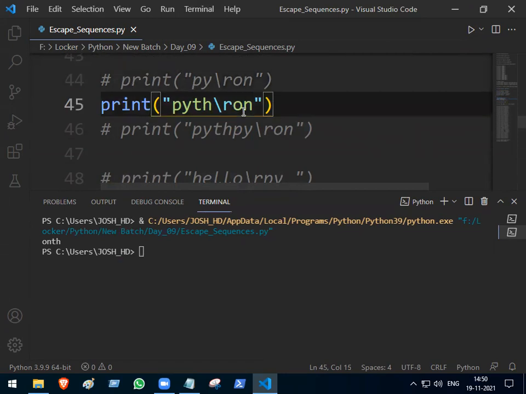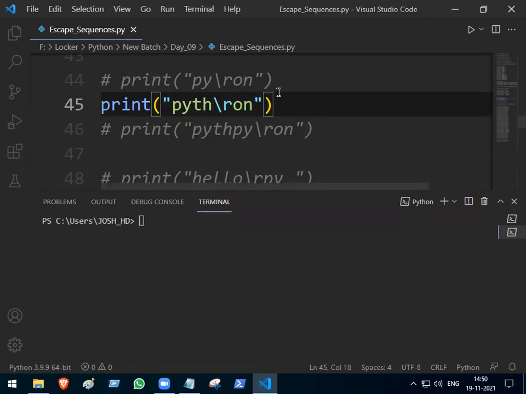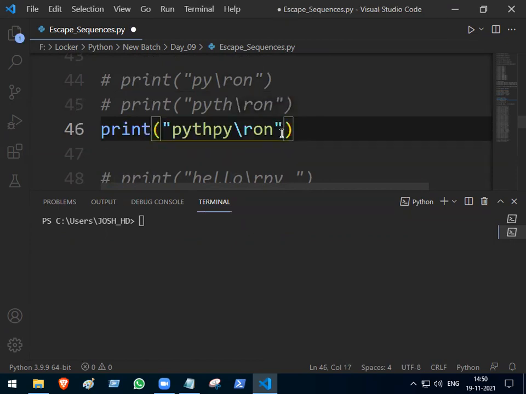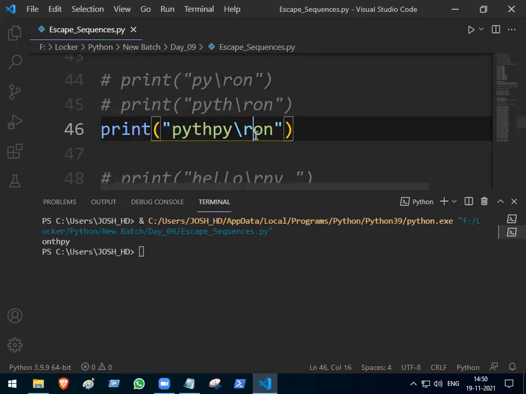In this case your right side has 2 characters, left side has 4 characters. So what happened? This ON got replaced with PY, so PY became ON. Then the next characters are TH. So ON, TH, PY. One clarification: in Python, will space be counted or not counted? Counted, sure. Okay, so ON, TH, PY.